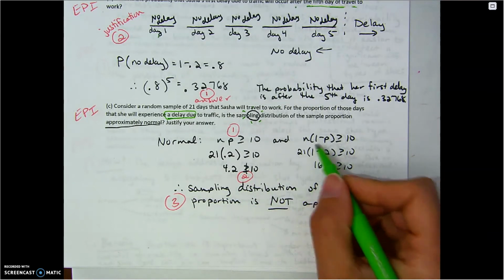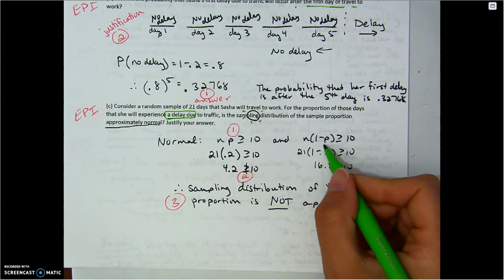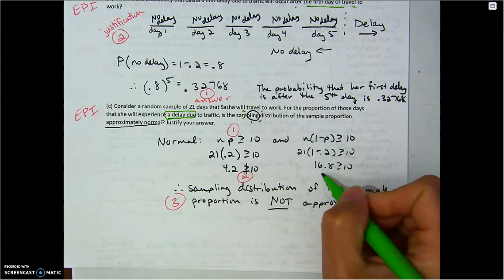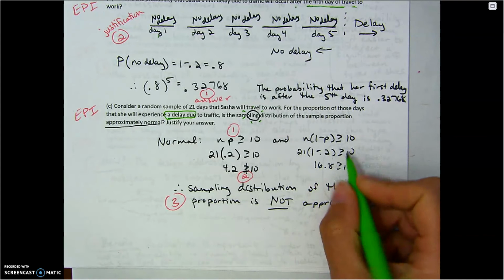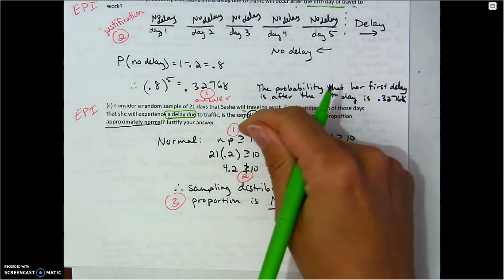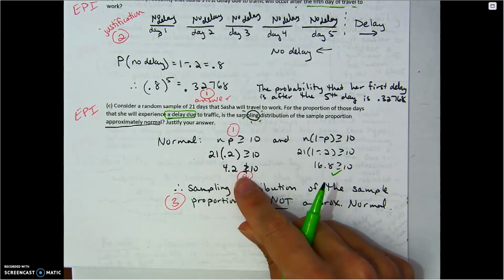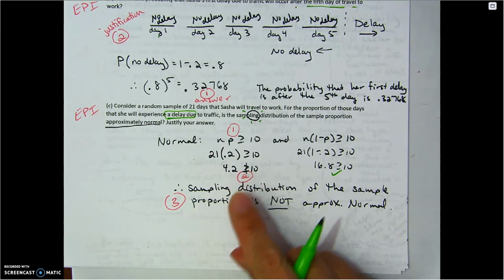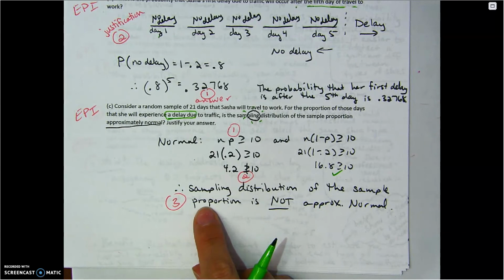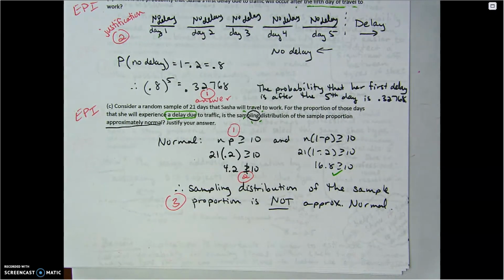I checked the other side just out of habit. It wasn't needed, but checking the failures, we had 16.8, which was good to go. They want to see np greater than or equal to 10. They want to see that you make note that it is not greater than 10. And then your conclusion: the sampling distribution of the sample proportion is not approximately normal. It failed that check.